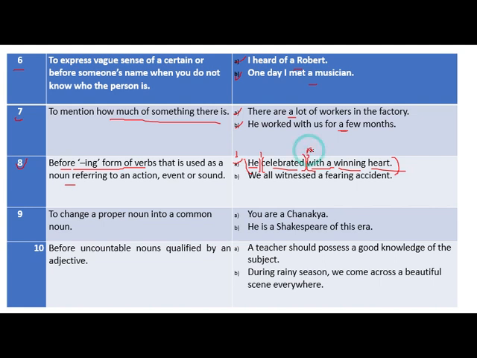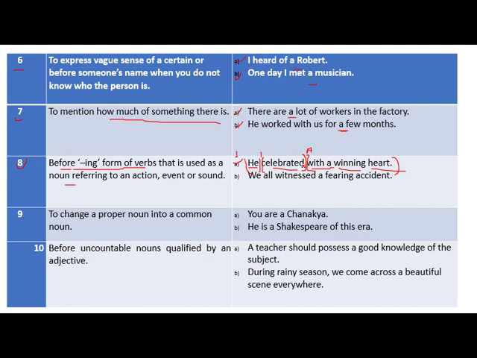If you ask a single question, he celebrated, how has he celebrated? With a winning heart. In this adverbial phrase, with is a preposition, a is a determiner, winning is an adjective, and heart is a noun.